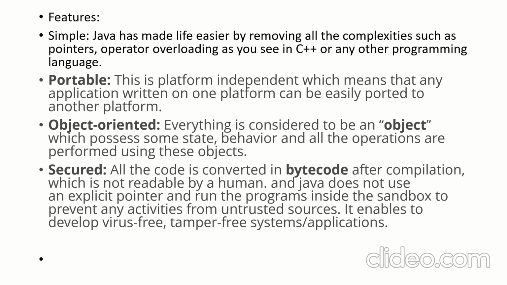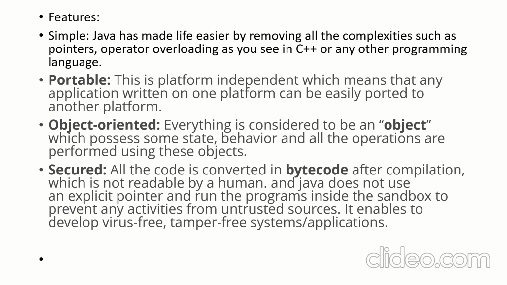As already said, Java doesn't use any explicit pointers, and it runs programs inside a sandbox to prevent any activities from untrusted sources. That's what makes programs virus-free and tamper-free. The last point is really important: Java does two steps, compilation and interpretation. First Java converts the code into byte code, and that byte code is interpreted line by line, and that's how you get the output.